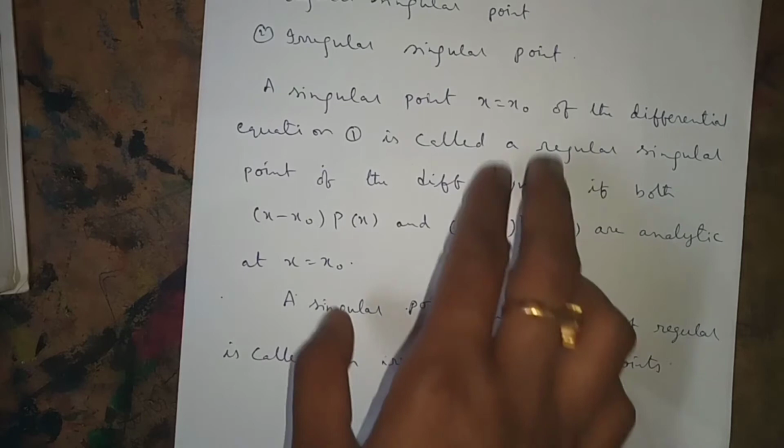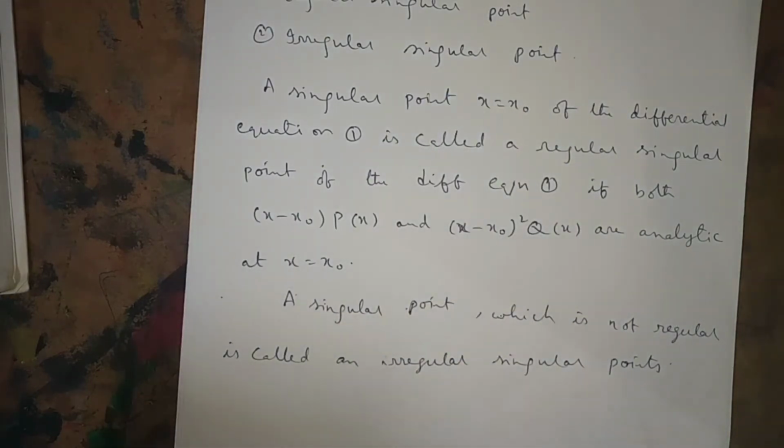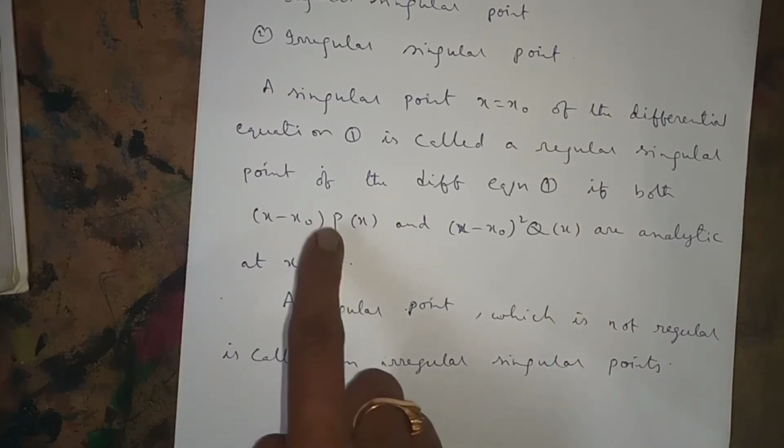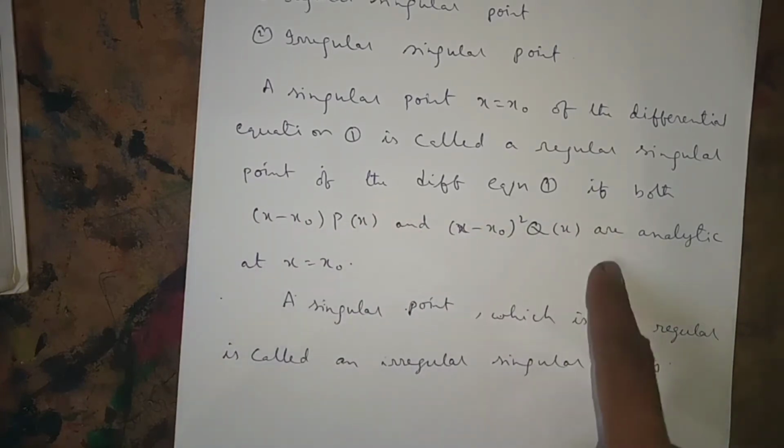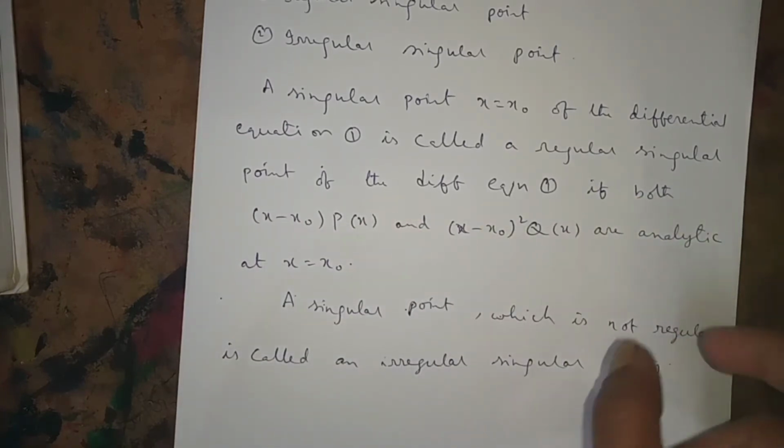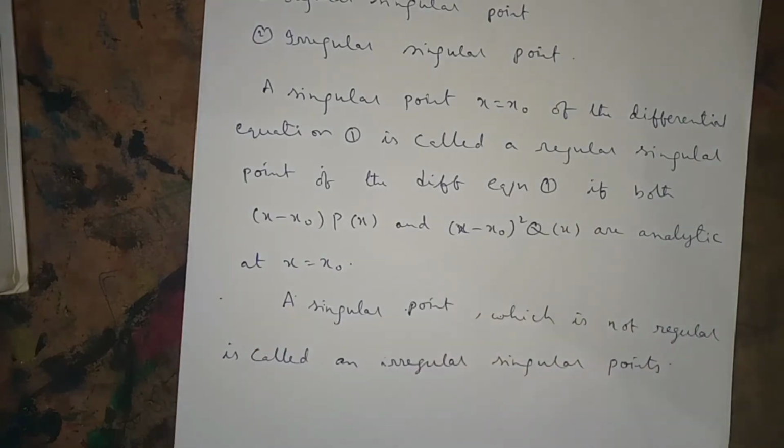This is one formula. Then only we say that a singular point is a regular singular point.